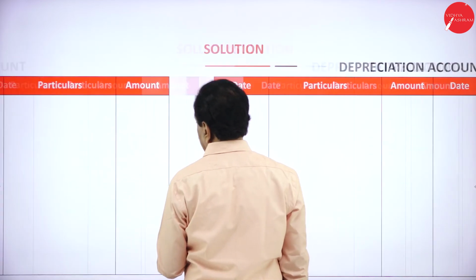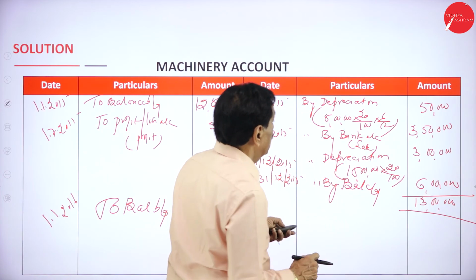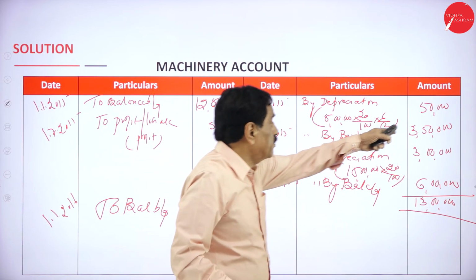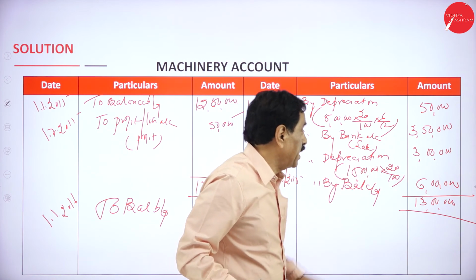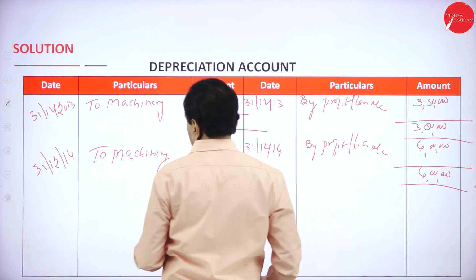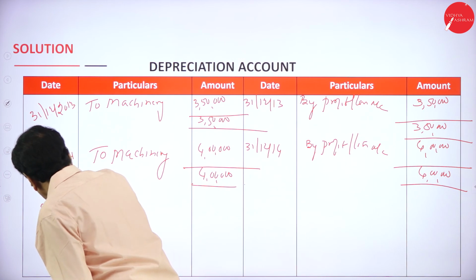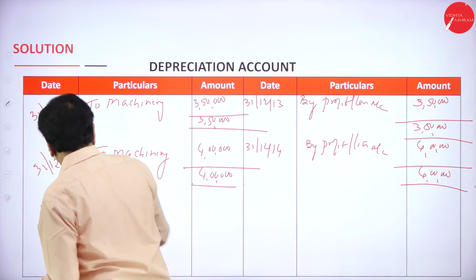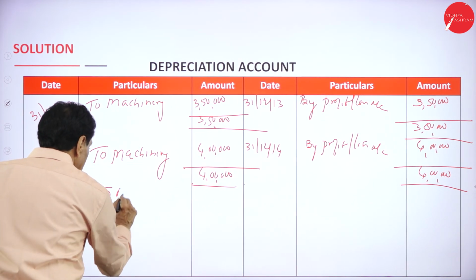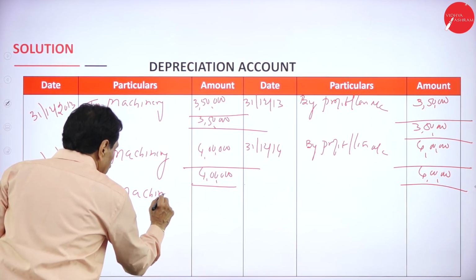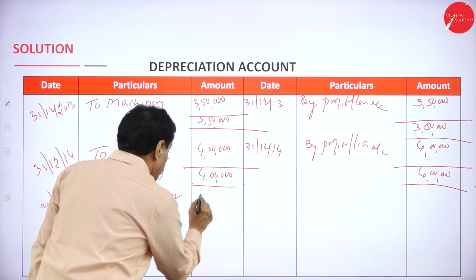Last year, here your depreciation is 50,000, another depreciation 3 lakh, total 3 lakh 50,000. 31st December 2015, two machinery, 3 lakh 50,000.